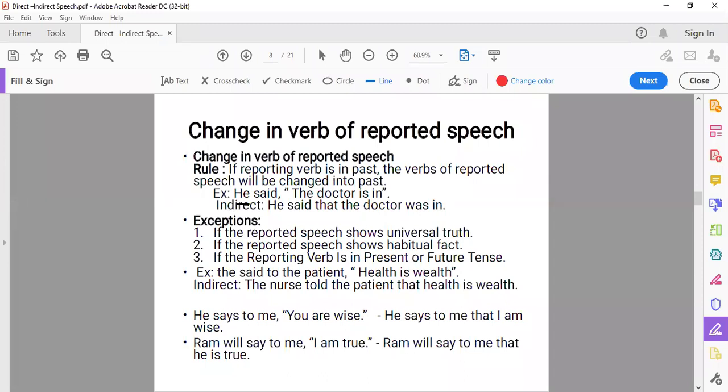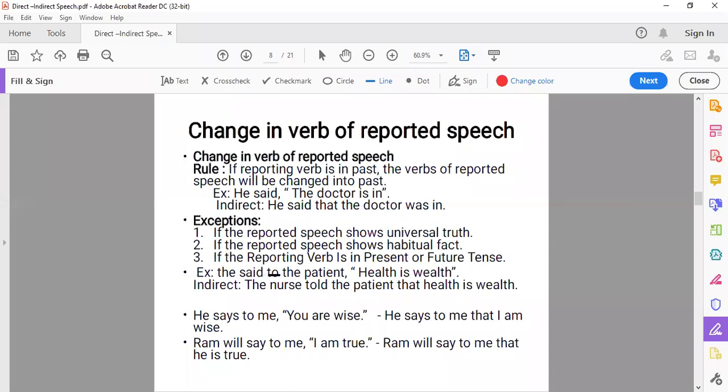Like in the sentence we did above, he said. If we have the sentence he says, then no change of tense, we will not make it was then. Or if the sentence is he will say, future, even then no change of the tense will be there. You can see the example.